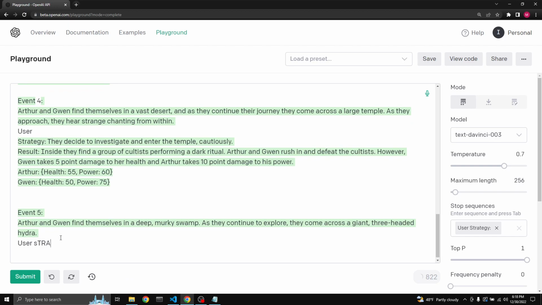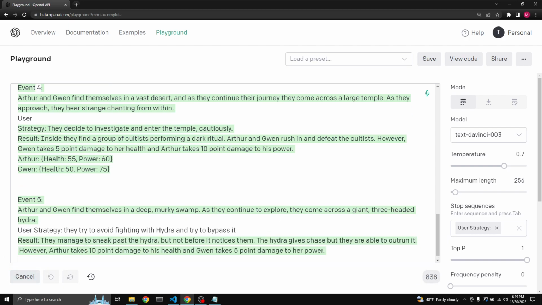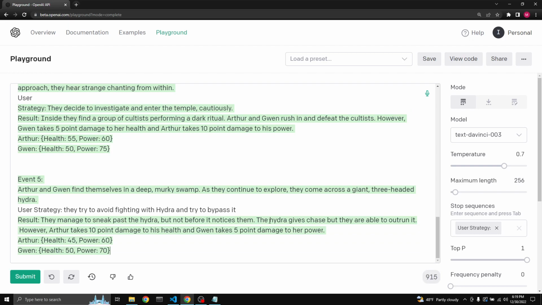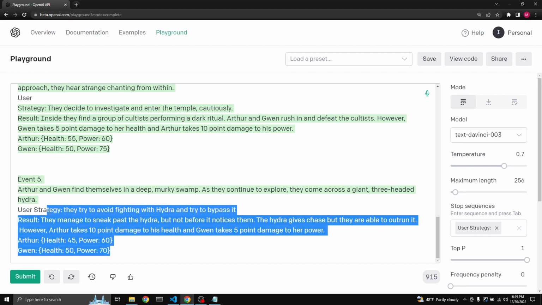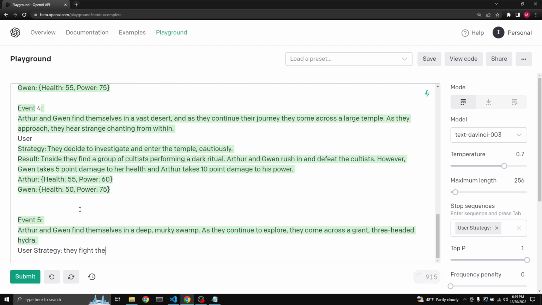User strategy. They try to avoid fighting with the hydra and try to bypass it. We don't want to fight. They manage to sneak past the hydra, but not before it notices them. The hydra gives chase, but they are able to outrun it. However, Arthur takes 10-point damage to his health, and Gwen takes 5-point damage to her power. Okay, well. What would have happened if you fought it? They fight the hydra.